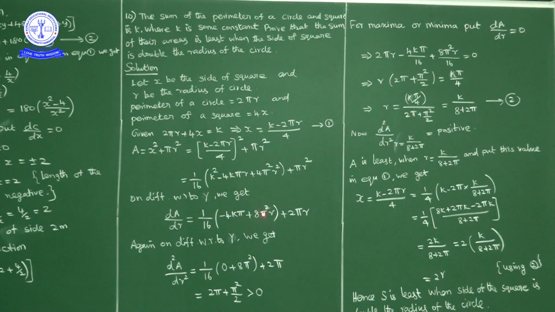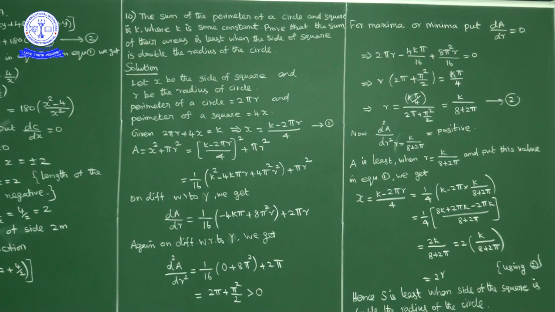So 1 by 16 into (0 plus 8 pi square) plus 2 pi r derivative with respect to r is 2 pi. Now 8 pi square by 16, 8 ones, 8 twos, so pi square by 2 plus 2 pi. So d square A by dr square is pi square by 2 plus 2 pi. This is always a positive constant.